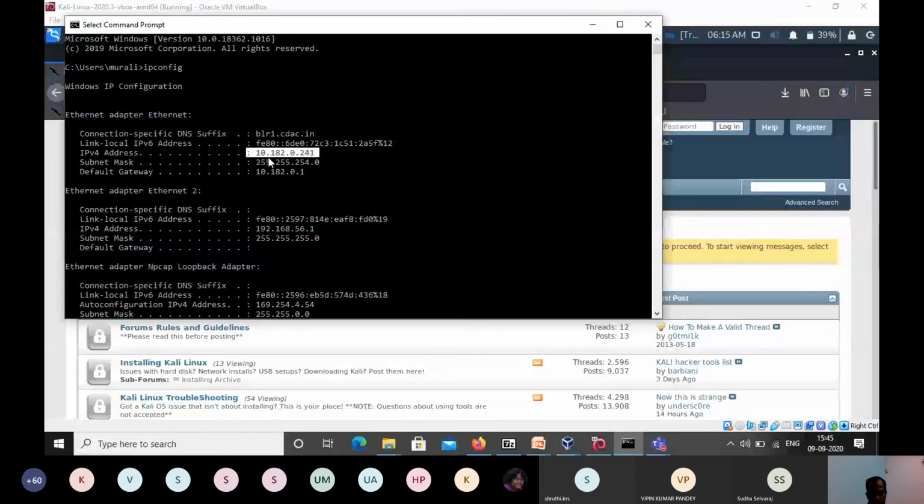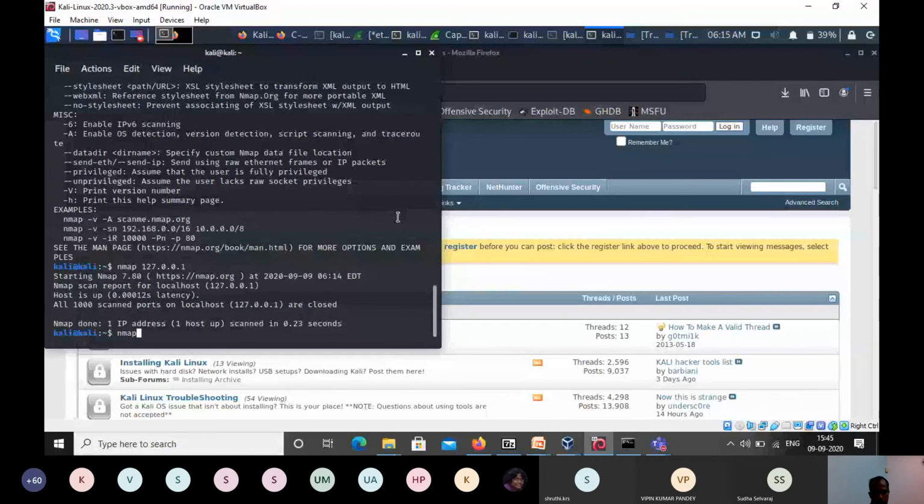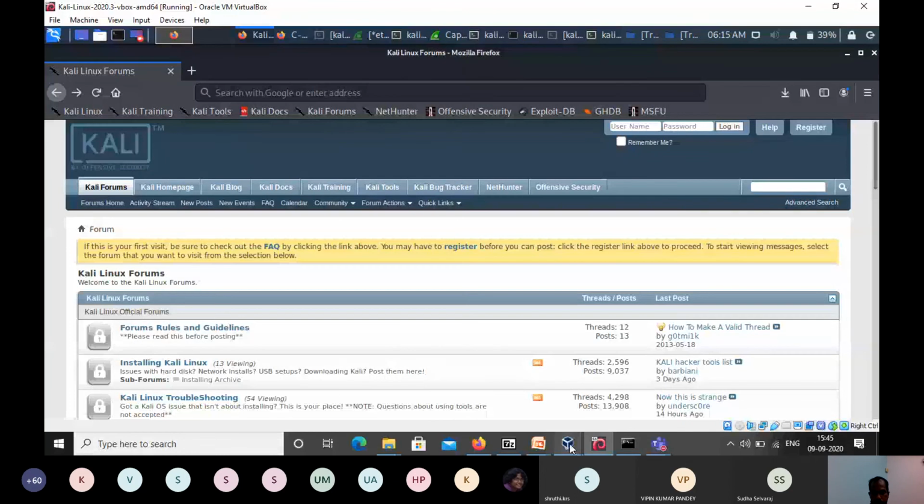My base OS IP is 10.192.0.241, so I'll do the scanning on that machine. I'll open Wireshark also.